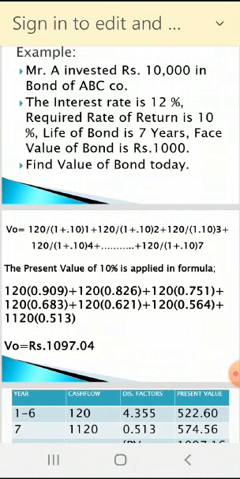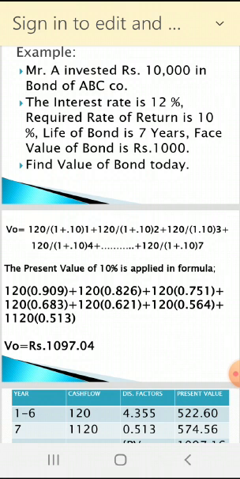How to find the factor? I told you. How to find the present value factor? Here the discounting factor, or required rate of return, is 10%. So 1 divided by 1.10.